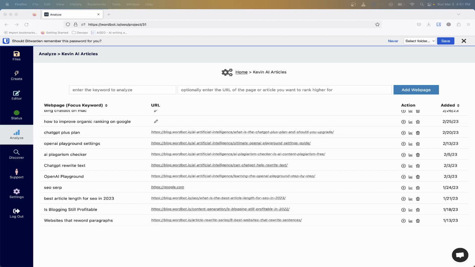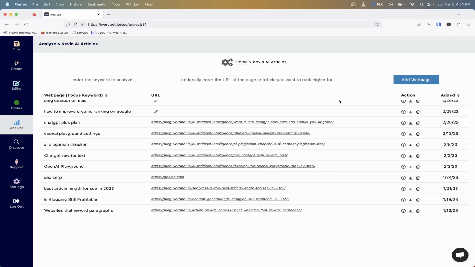my article from, I want to say, the third or fourth page of Google to the first result in Google within a month, only using Wordbot, and not just necessarily only using Wordbot, but using it for most of the analysis. And the reason I want to say this is because this tool helps not only analyze the top 10 results in Google for your particular keyword, but it helps you focus on the things that you need to focus on when writing your article.